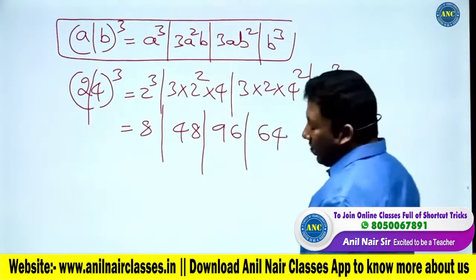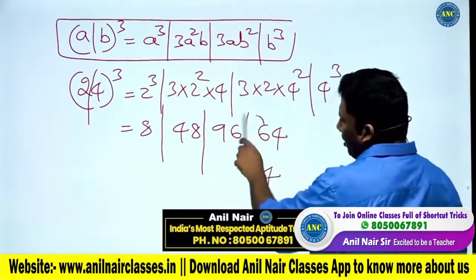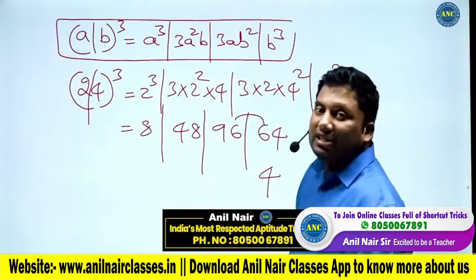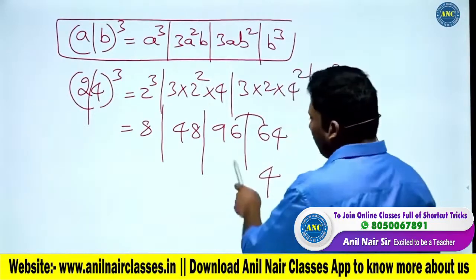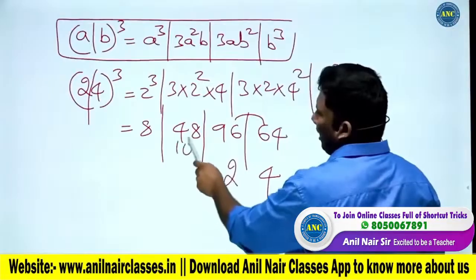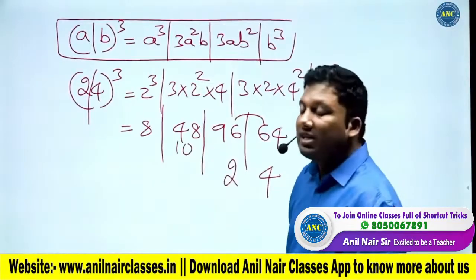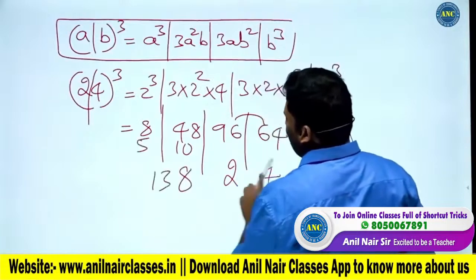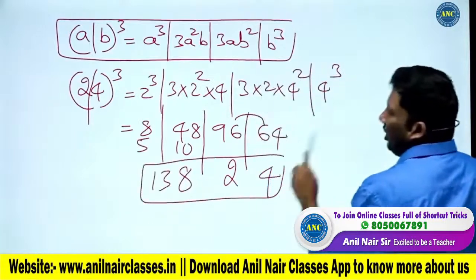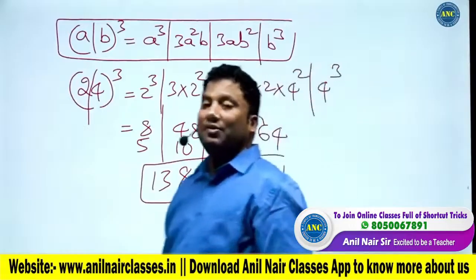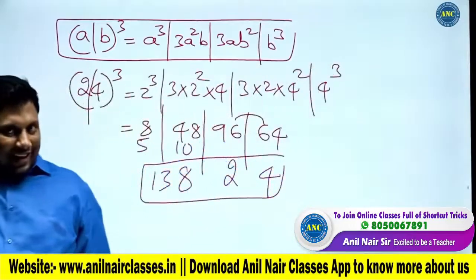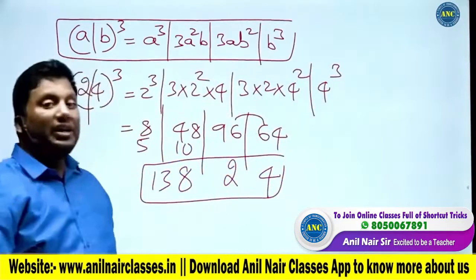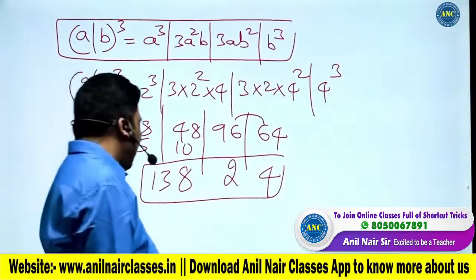Idea clear? Write down the unit digit 4. 6 carried. 96 plus 6 is 102, write 2. 10 carried. 48 plus 10 is 58, write 8. 5 carried. 8 plus 5 is 13. So 24 whole cube is 13824. Even if you check the calculator, it will be 13824.